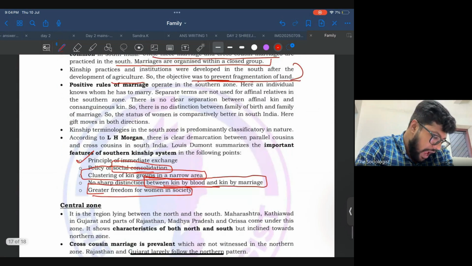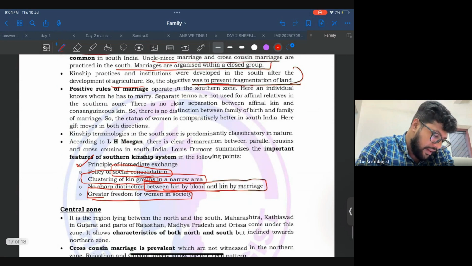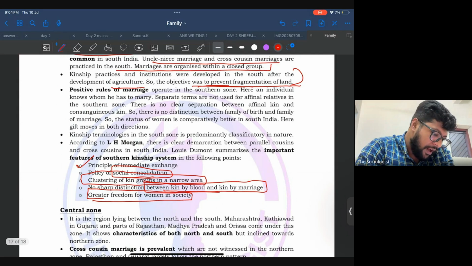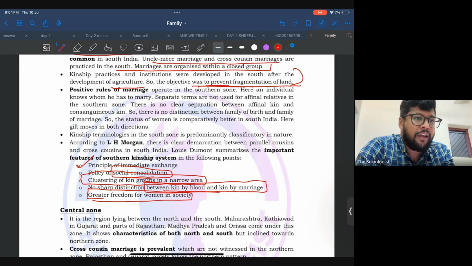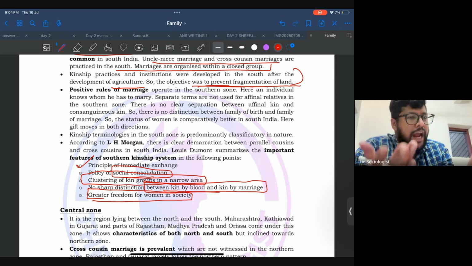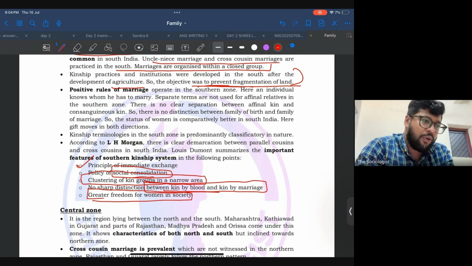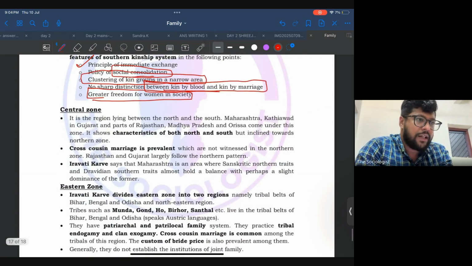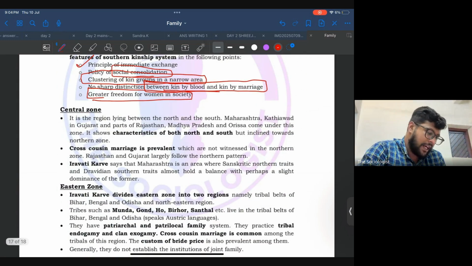And also you can see that the gift movement is not unidirectional. There will be gift movement from both sides, because here the bride's family and groom's family are kind of equal compared to northern India. So these are the important features of the southern part of India.